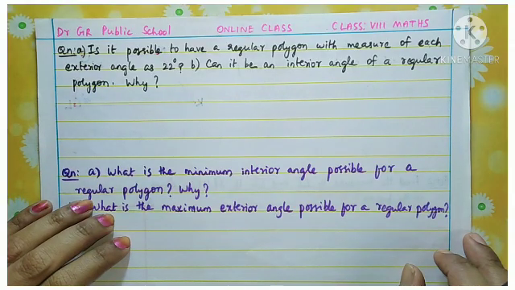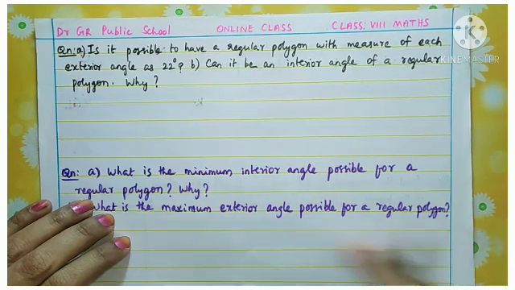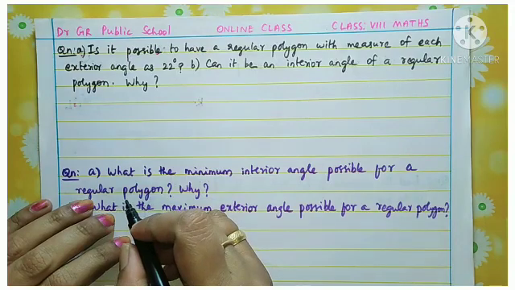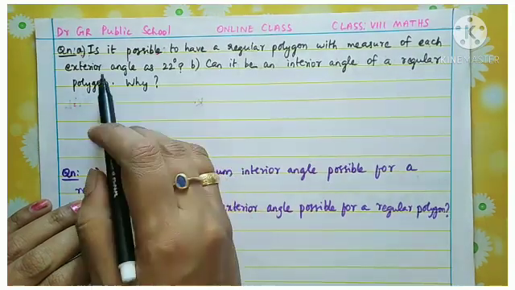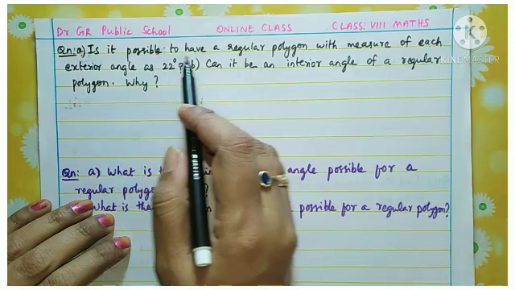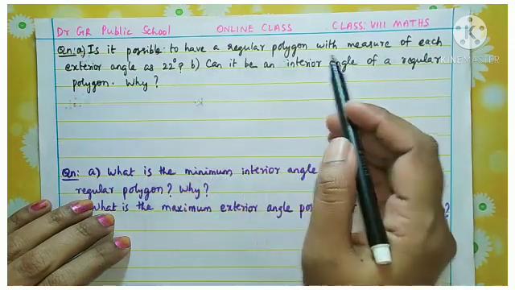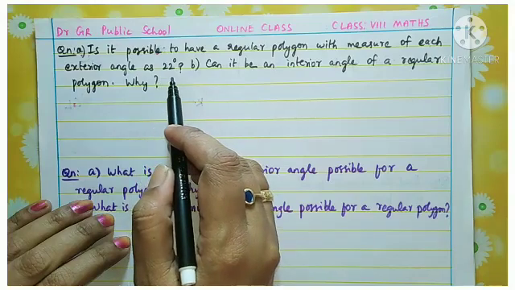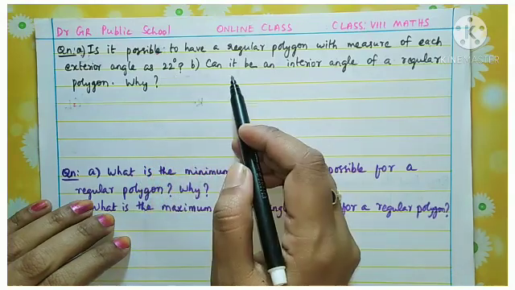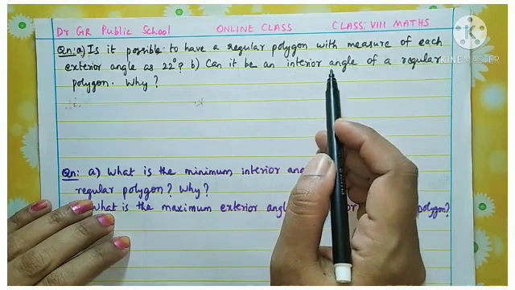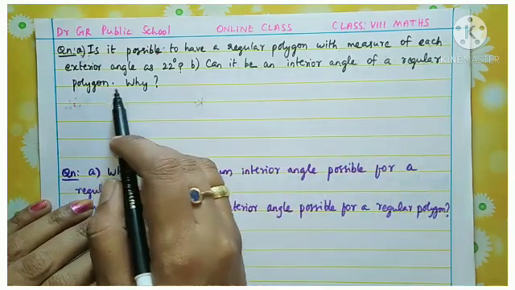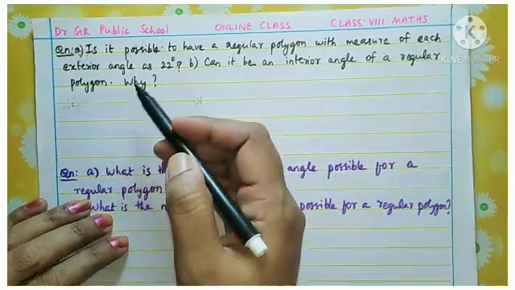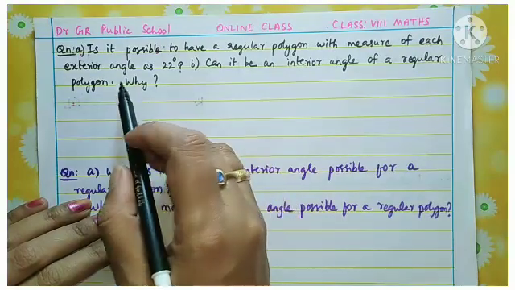So children, we are continuing exercise 3.2. You have 2 more problems in the exercise, so we can solve those problems now. Come to the question. Is it possible to have a regular polygon with measure of each exterior angle as 22 degrees? And the second part of the question is, can it be an interior angle of a regular polygon, and why? So you understood the meaning of the question?